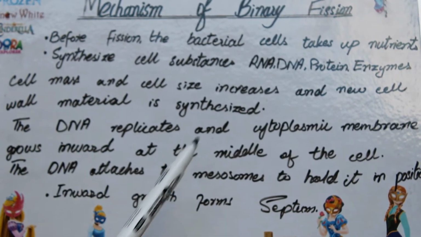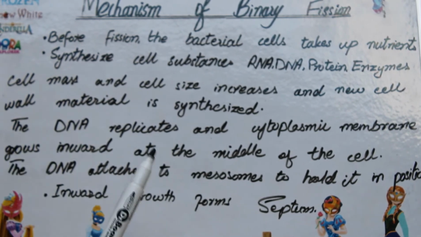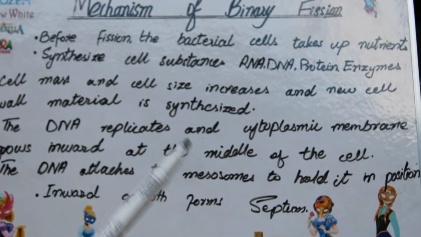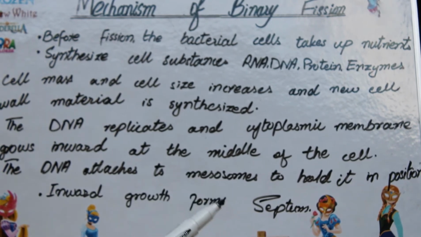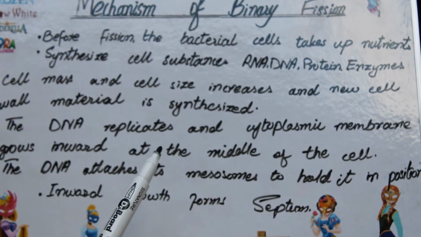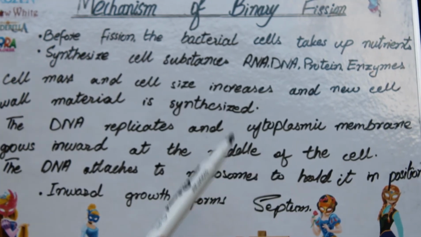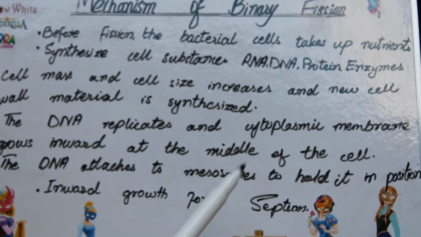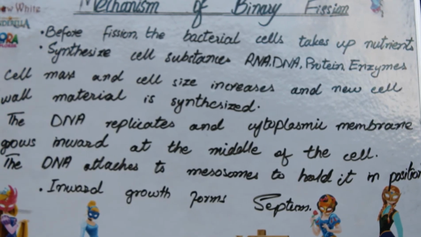The DNA replicates and the cytoplasmic membrane grows inward to form the cross walls. DNA replicates because the formation of the two daughter cells needs the replication of the genetic material. The cytoplasmic membrane moves inward to form the septum in the middle of the bacterial cell, and the DNA attaches itself to the mesosome so it can be held in place during the process of replication. DNA will not move anywhere during the replication.